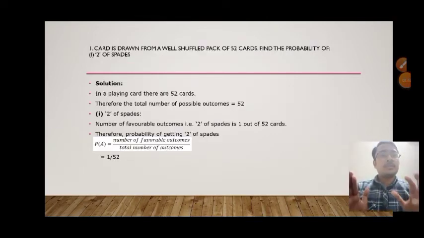Next, let us see this question. A card is drawn from a well shuffled pack of 52 cards. We have to find the probability of getting the 2 of spades. In playing cards there are 52 cards, so the total possible outcomes will be 52. How many 2 of spades are there? The number of favorable outcomes, that is the 2 of spades, is 1 out of 52 cards. Therefore the probability of getting the 2 of spades will be the number of favorable outcomes divided by the total number of outcomes, that is 1 divided by 52.